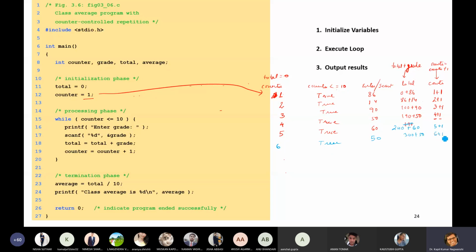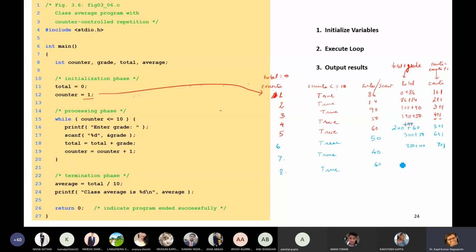Now this is 6 plus 1, 7. Seventh condition, 7 is also less than 10. True. Then 40 marks are entered, so this will be 350 plus 40. And this is 7 plus 1, then 8. 8 is less than 10, yes.